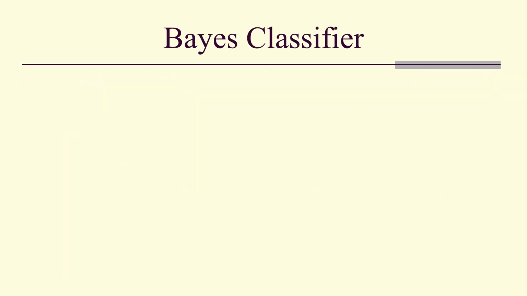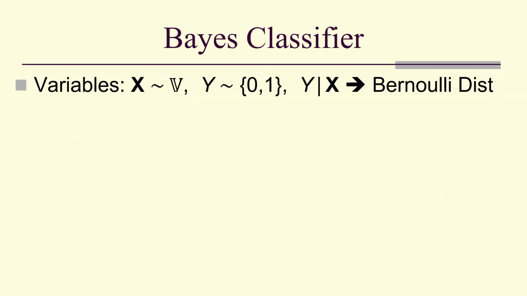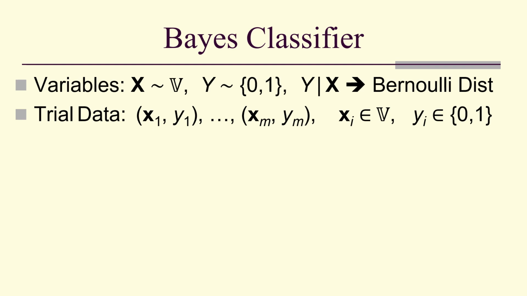Let's look at a Bayes classifier. We have feature variables x associated with a vector space V, and y associated with labels 0, 1, and that means that y conditioned on x is what's known as a Bernoulli distribution. We have trial data. We actually have values of small x's with the associated labels y's. Those are supervised data.